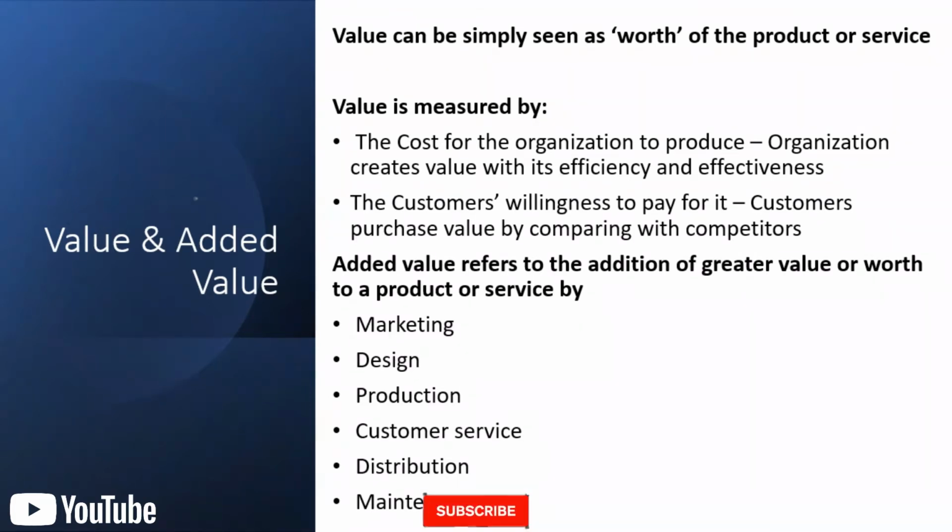So we can say added value refers to the addition of greater value or worth to a product or service, and it can be through marketing, designing, production, customer service, distribution, maintenance. So these are the other areas where a product is being given an extra price. For example, Amazon is delivering a product worth 500 rupees. There will be an expense of shipping charges that may be 30 rupees. So that comes under distribution charges. So that's added value to a product.